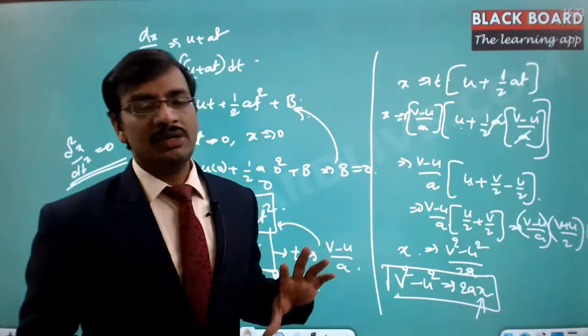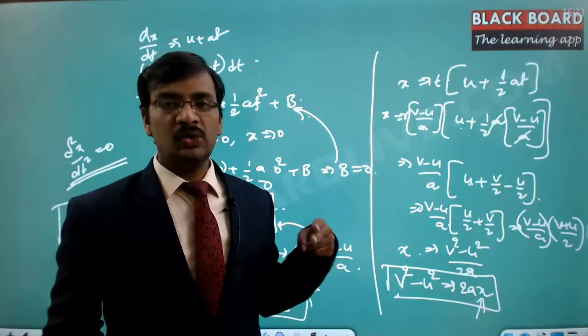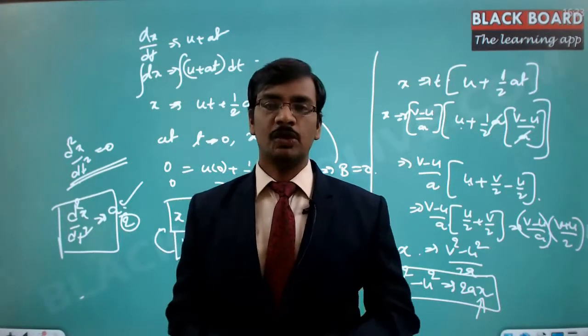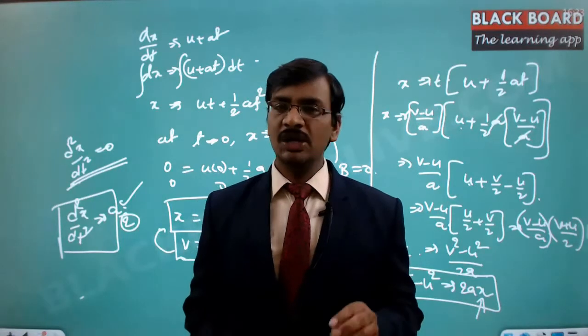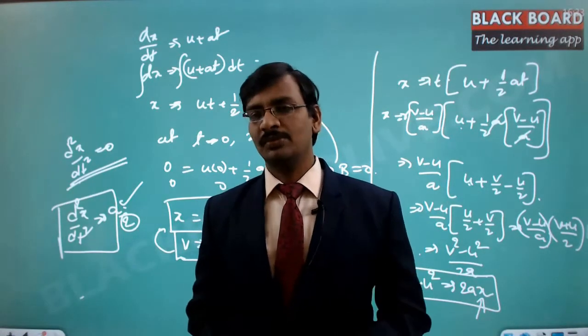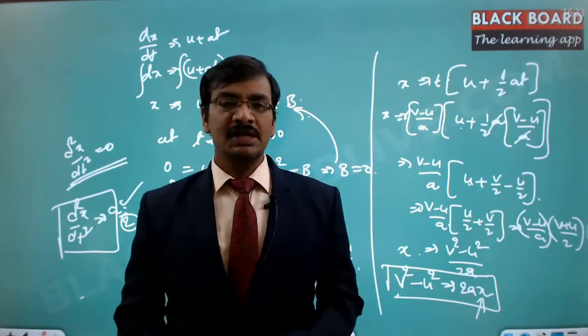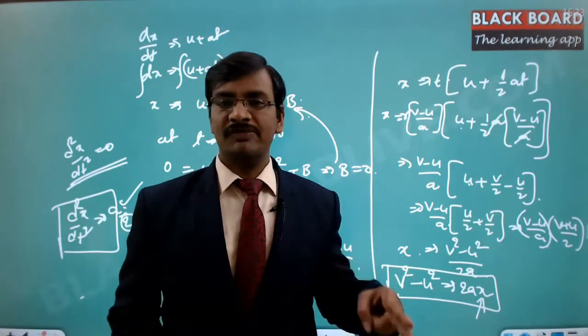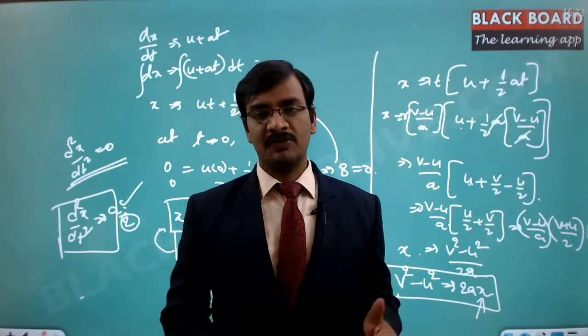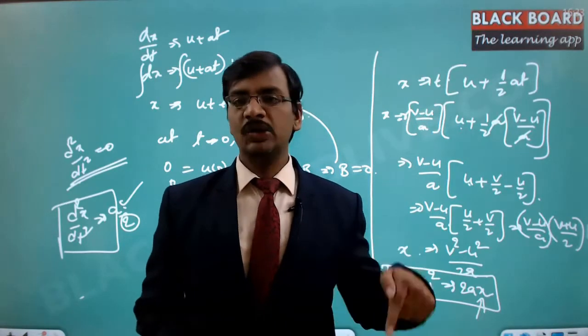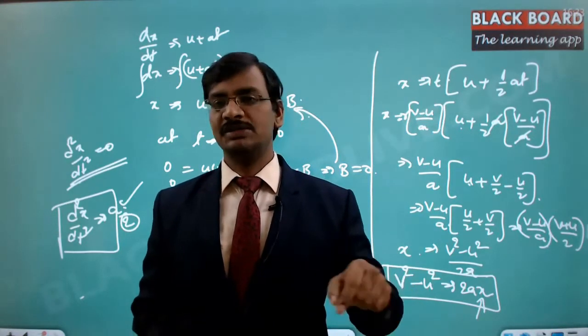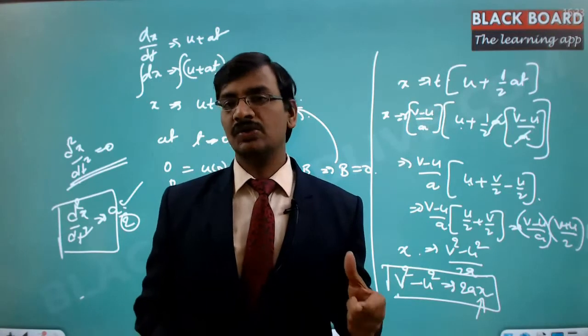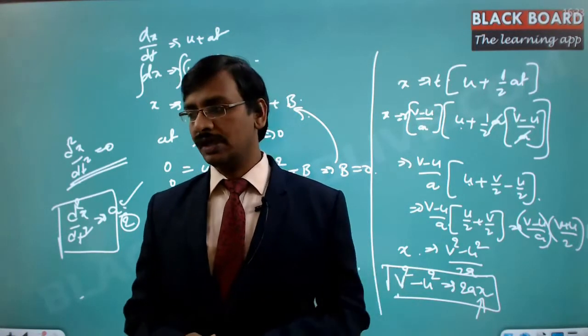Whenever we talk about a bullet going into the wooden block, in such kinds of problems, if you notice, they don't mention anything related to time. What they mention is that initially the bullet started with a velocity of 100 kilometers per hour, and then it goes into the wooden block and finally stops there. Now, how much depth is it going to go inside? That is the kind of question you can expect.